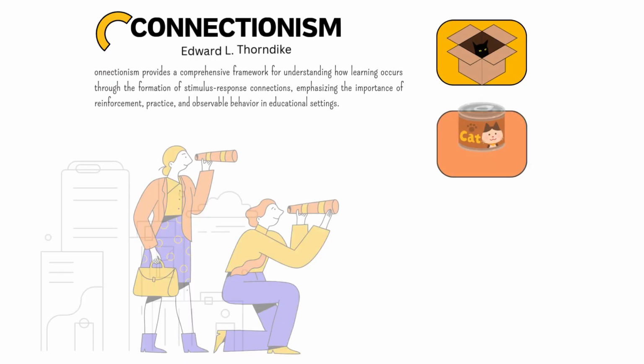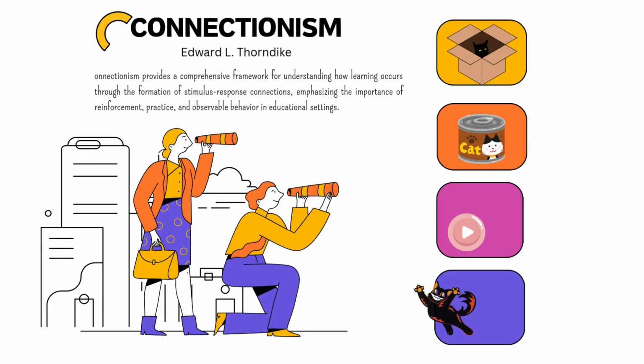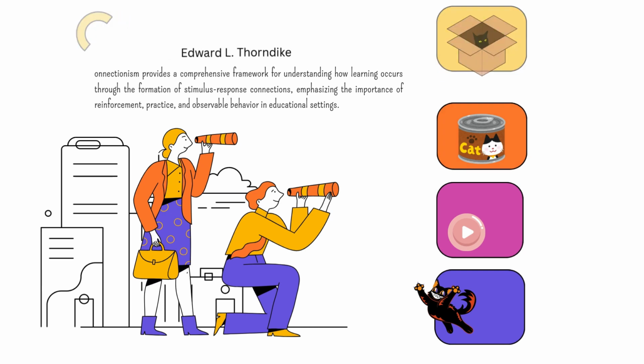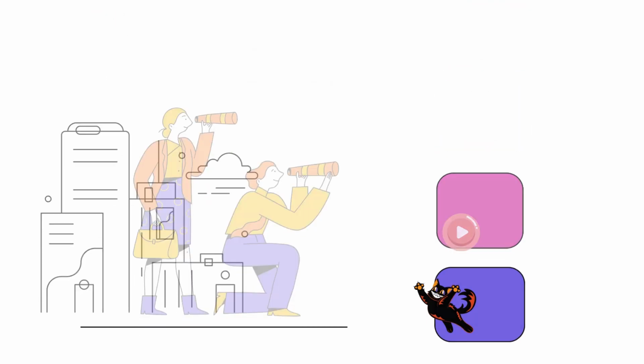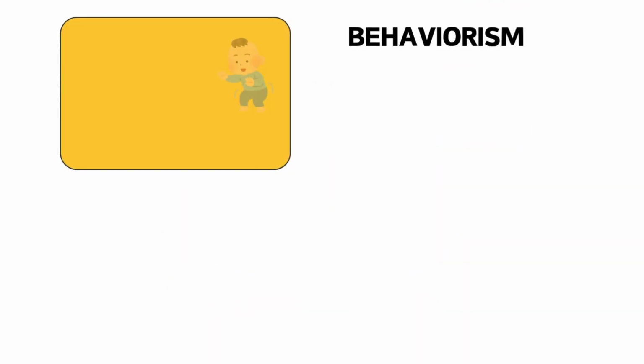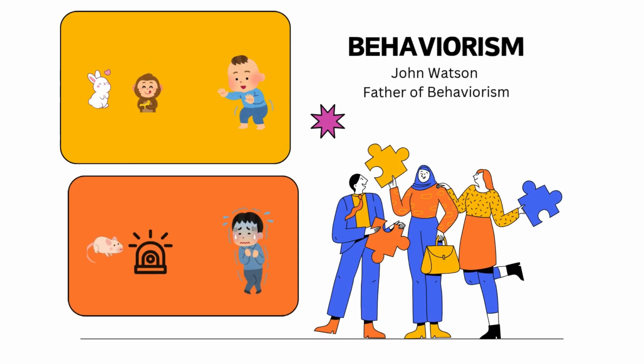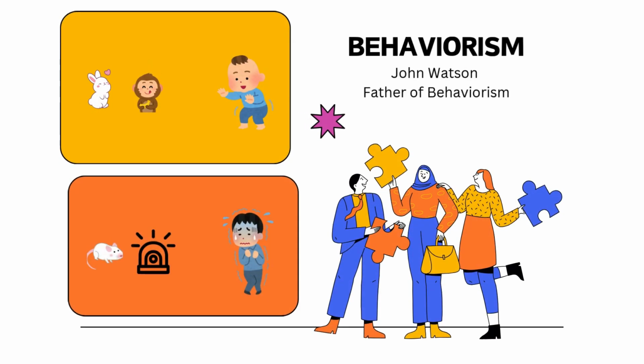In the classroom, this is illustrated when a teacher gives a student a sticker. Is it familiar? A teacher gives a student a sticker every time they complete their homework on time. So the student is more likely to do their homework in the future because they associate completing it with getting a reward.